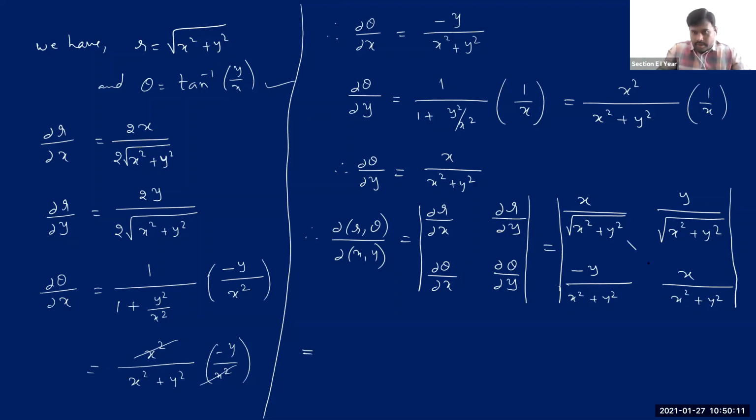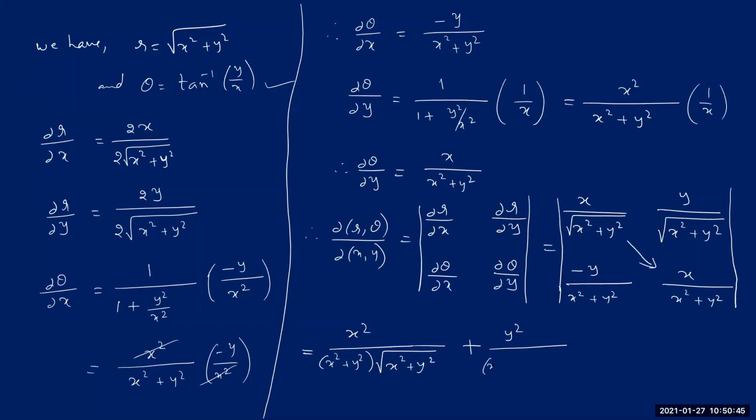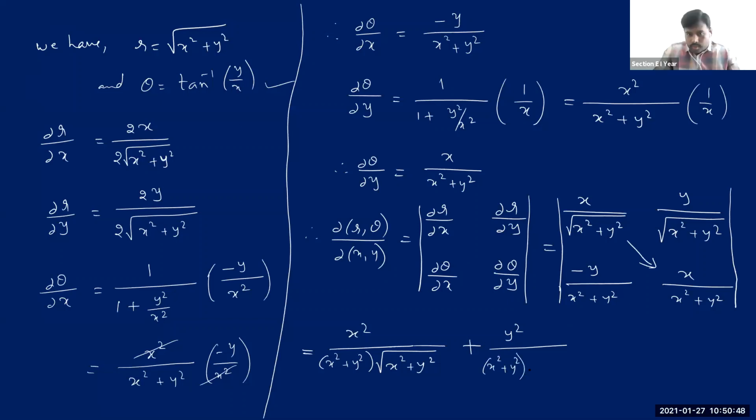Now I'm just taking the determinant of this matrix. See how much it is. It's again a kind of cross multiplication. So x into this x, we get x square divided by root into this. I'm just writing it as it is. I don't want to multiply them because we can use some other substitution here a little later. Then minus, but when you multiply these two, we get one more minus. So when you multiply minus and minus, you will get only plus. So it is y square divided by, the same thing you get here also, x square plus y square into square root of x square plus y square.